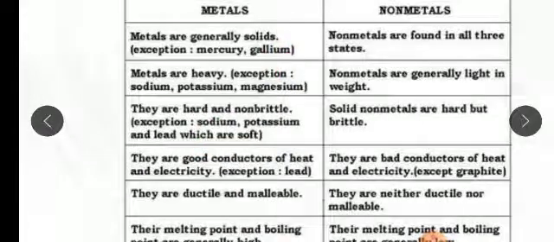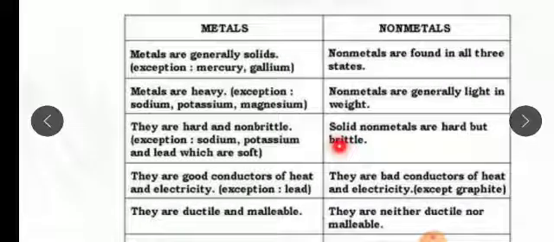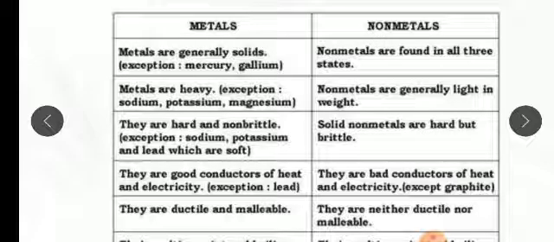Now elements are further classified into 2 categories. First is metals and second is non-metals. Exceptions are everywhere. The first point is that metals are generally solids, generally hard, except mercury and gallium. Mercury is a liquid metal, which is why we can easily use mercury in a thermometer. It rises when the temperature is high. Non-metals are found in all states: solid, liquid or gaseous.